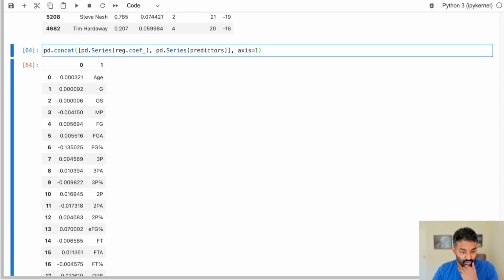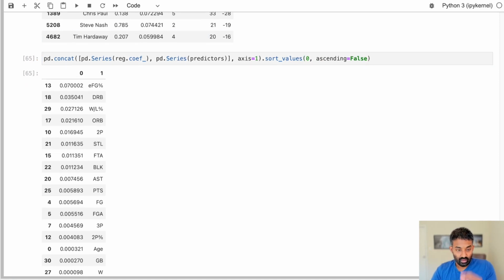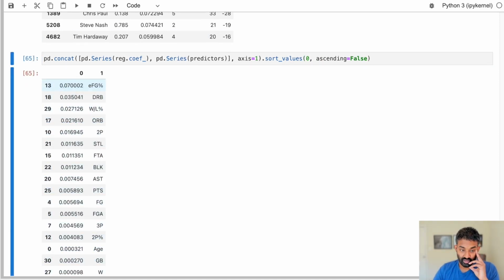This is not super useful either because the values aren't in order. So let's go ahead and sort this on column 0. Let's run that. All right, so we see the most important variable to the algorithm is effective field goal percentage, then defensive rebounds, then win-loss percentage, etc. This can help you see which columns the model thinks are important to MVP vote share and which columns it thinks are not important. So that's one way to diagnose a regression model.